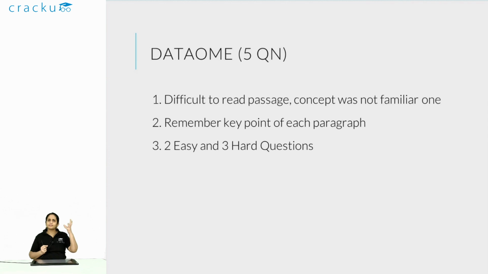Even from the starting paragraph you would get this sense that this author is using a lot of technical jargon at times. So because of that, it was not an easy read, but the questions were exactly the opposite. At times what happens is when the passage is very difficult but objective, then the questions are also easier. So you should not have missed this just because it was difficult to read. Many people would have given up on reading it, but that should not have been the case because this was one of the easier RCs. There were 2 easy questions and 3 hard questions, but the 2 easy questions you would have gotten if you had just read the passage. They were questions that you should not have missed at all.